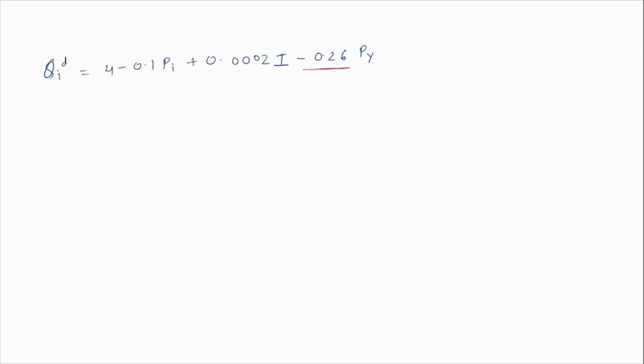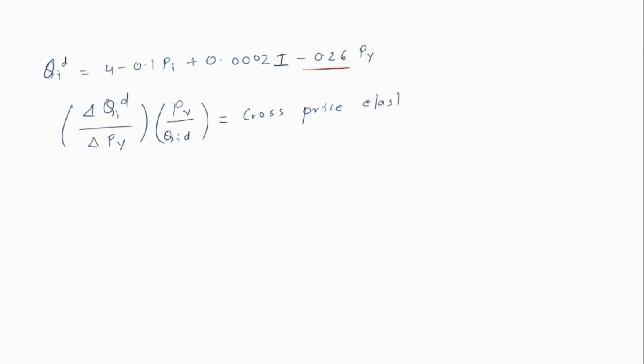The coefficient of PY tells me the change in the quantity demanded with respect to change in PY. Now let me write the equation for cross elasticity of demand. We all know that cross elasticity of demand is equal to delta QI by delta PY times PY by QI, right? So this is the cross price elasticity of demand.